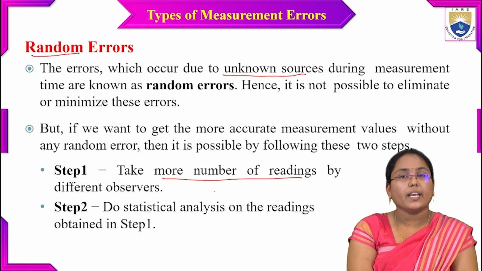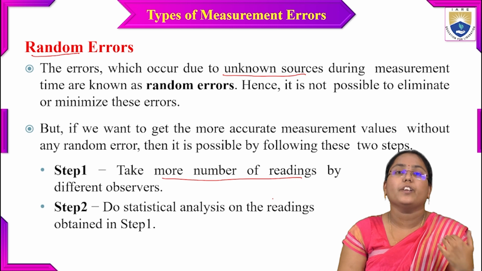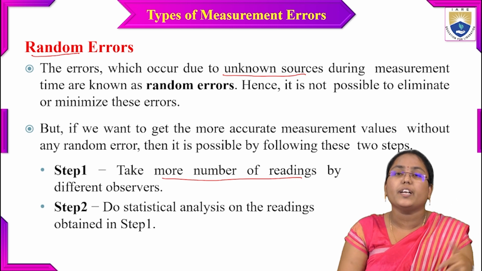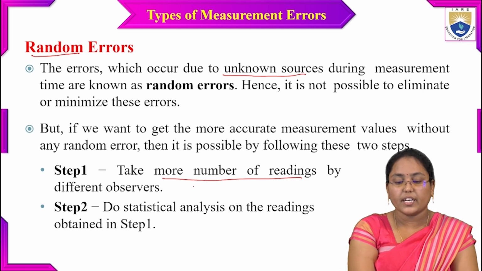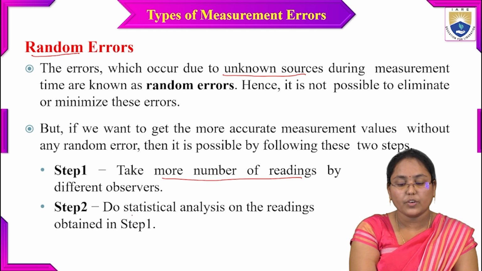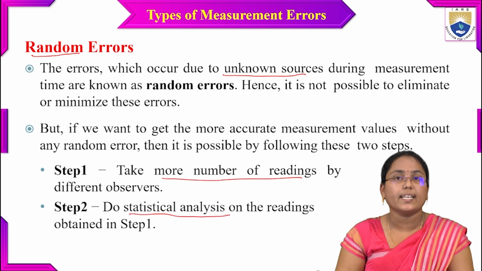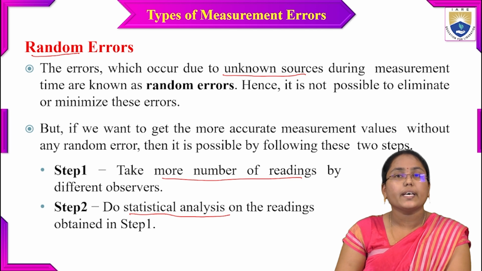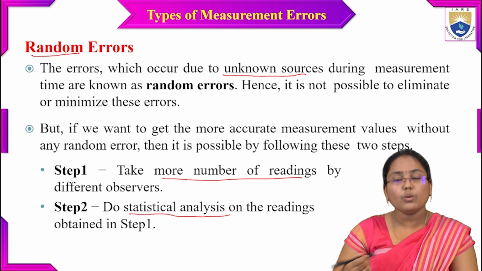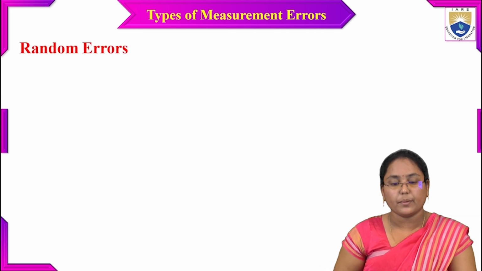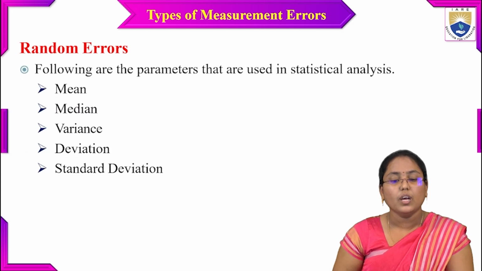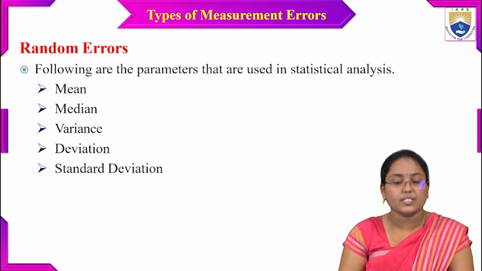So now, after taking more readings by using different observers, we will have a larger set of readings. At that time, what we do in step 2 is statistical analysis on the readings which we have acquired. We have different types of statistical parameters: mean, median, variance, deviation, standard deviation.